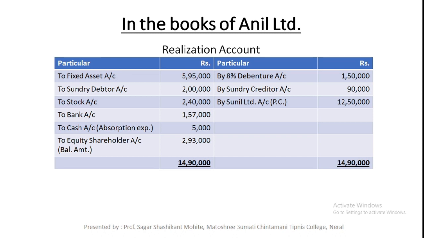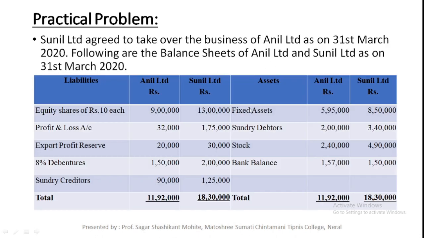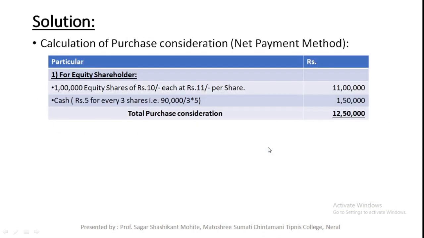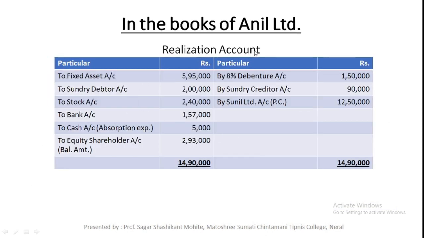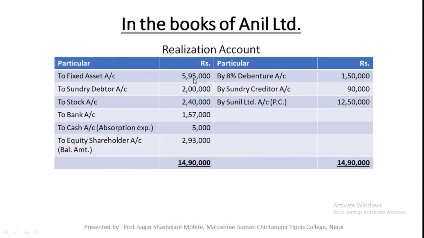We already discussed that. So start with the transfer of all assets to realization account at book value. The term book value is very important. All the assets, including fixed assets, debtors, stock and bank balance, we mention on the debit side of realization account to sundry assets account. In that sundry assets account you can mention fixed assets, debtors, stock and bank. These values are 5,95,000, 2,00,000, 2,40,000 and 1,57,000.